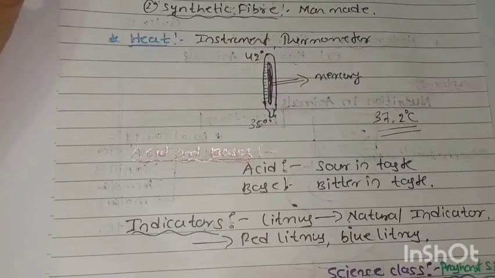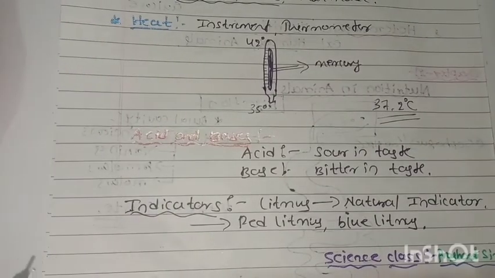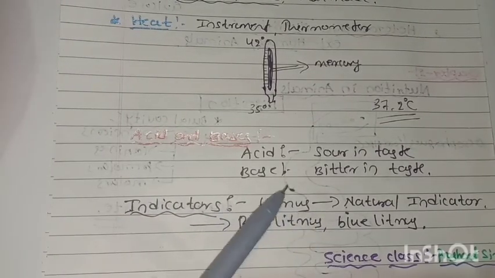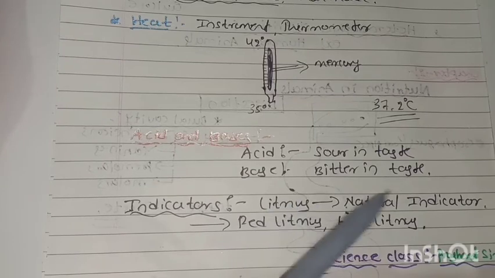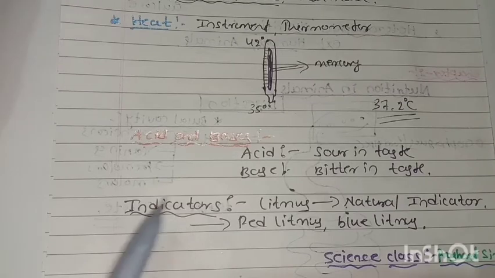Yes. Next, coming to the concept of acids and bases. Generally, an acid is sour in taste and a base is bitter in taste. In this concept there are indicators. Indicators include litmus paper and others like gastric juice. The litmus paper is a natural indicator, and there are two types, red litmus and blue litmus.